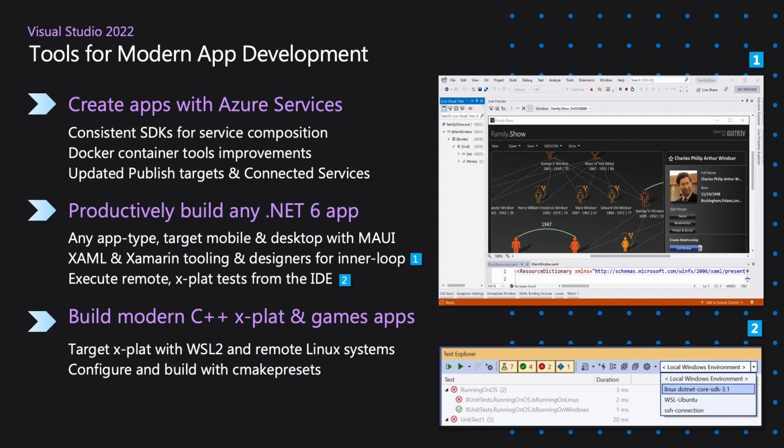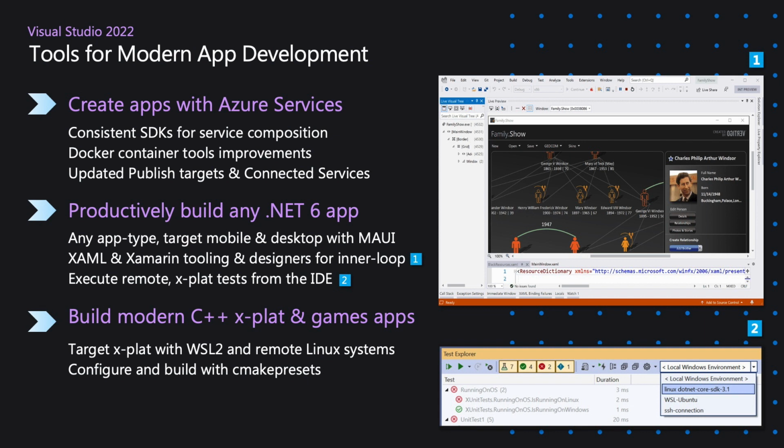So we've been focusing in on reducing the friction for developers to take their code and get it to where they need it to be. Whether that's running in the cloud, whether that's running across cross-platform devices, wherever it needs to be, we want to help them get it there as quickly as possible. In terms of the cloud,